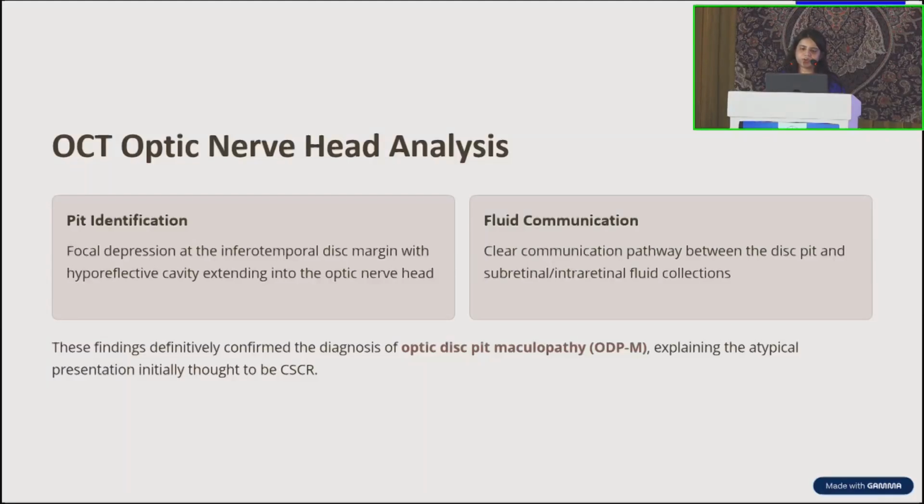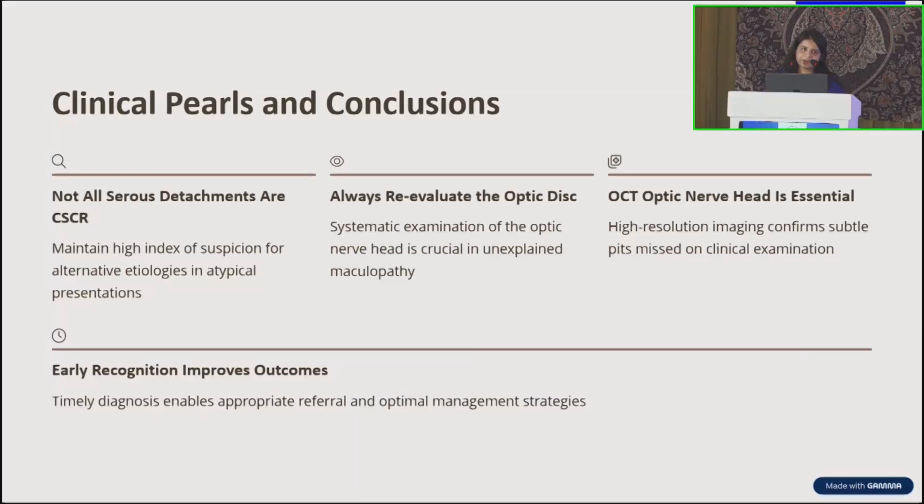The takeaway points from my case are that not all serous detachments are CSCR, and after seeing subretinal fluid, we should not straight away jump to the diagnosis of CSCR. We should always evaluate the optic disc carefully in unexplained maculopathy, and OCT optic nerve head imaging confirms subtle pits missed on clinical examination. Timely diagnosis of optic disc pit maculopathy enables appropriate referral and optimal management strategies.